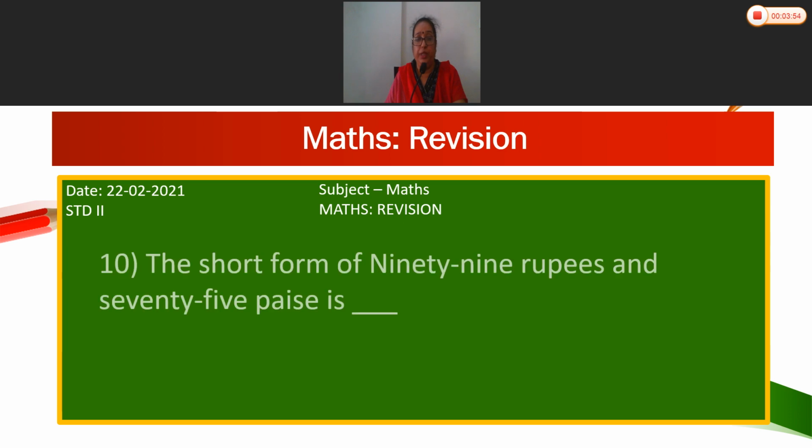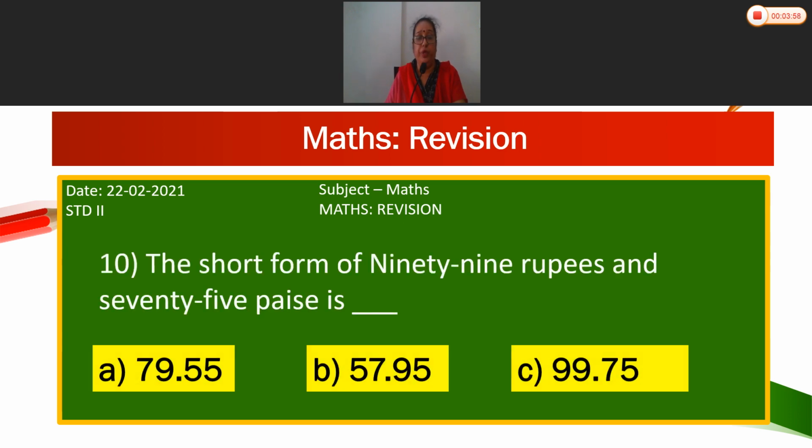Now come to 10th one. The short form of 99 rupees and 75 paisa is dash. Options are A, 79.55, that is 79 rupees 55 paisa. B, 57.95, that is 57 rupees 95 paisa. C, 99 rupees and 75 paisa. So which is the correct option?